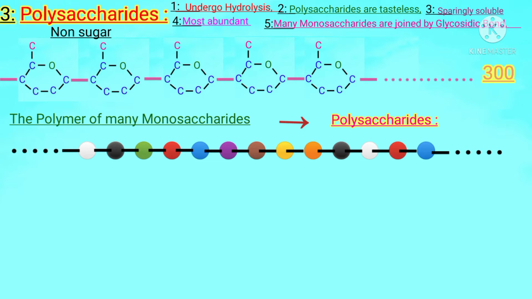Students, as carbon, hydrogen and oxygen are present in a polysaccharide and a large number of monosaccharides are joined, so they have higher molecular weight. That is the sixth point. Students, these are some important characteristics of polysaccharides. Simultaneously, we will also discuss some more characteristics during their discussion.